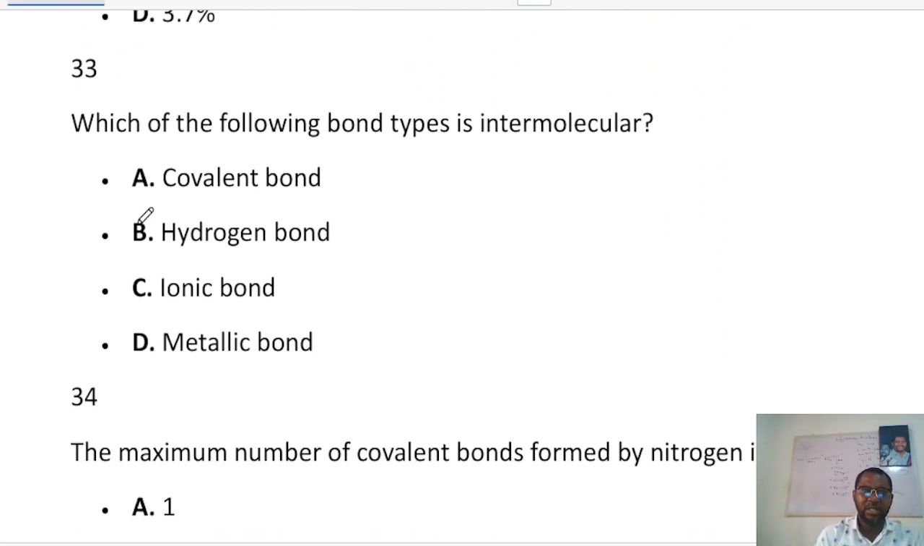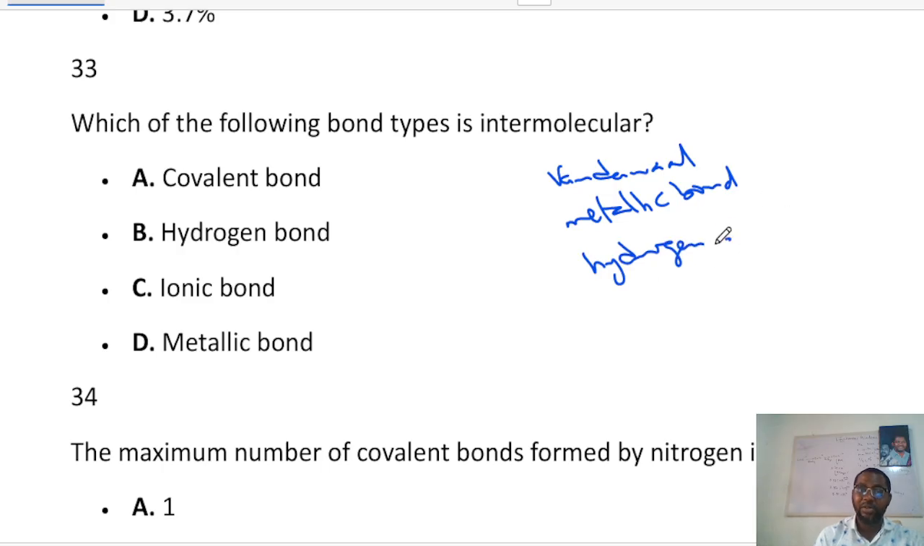Now the next one says, which of the following bond types is intermolecular? Okay, now we only have 3. The intermolecular forces we have: van der Waals forces is one of them. Another is called metallic bond. Another is called hydrogen bonding. So these are the 3 major intermolecular forces. There are others, but for our level we limit it to this.